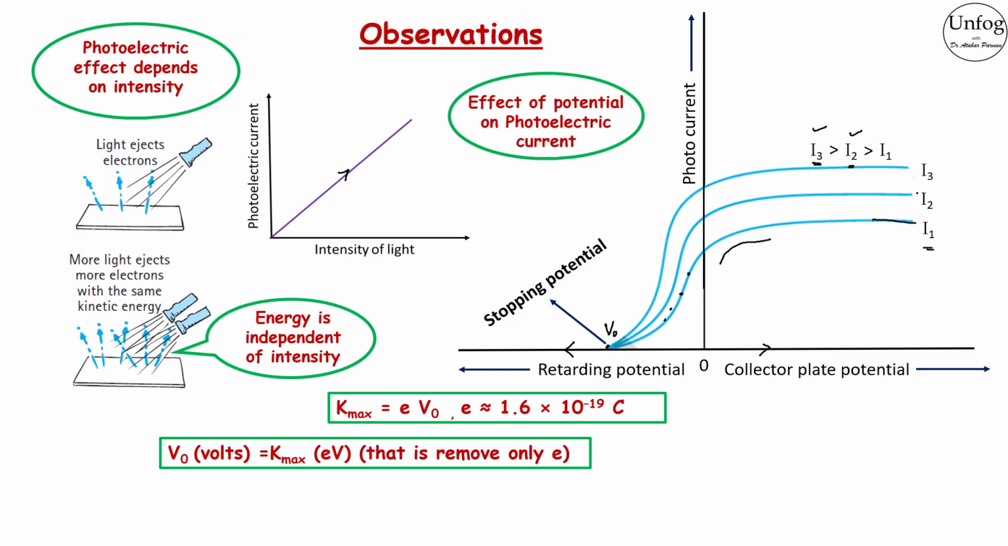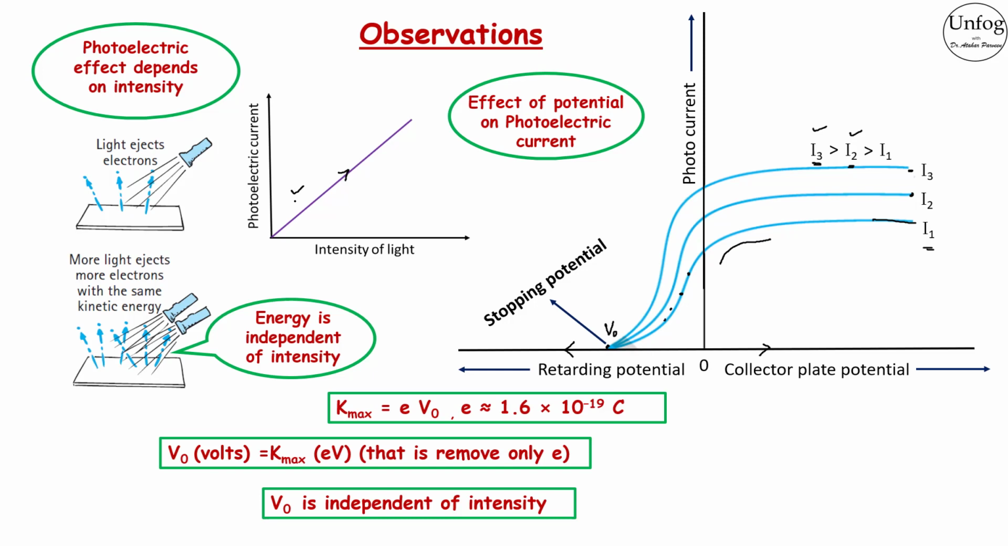You can find higher values of saturation current, which implies that the number of electrons emitted is directly proportional to the intensity of light. But the stopping potential remains the same, that is, it is independent of intensity. Or the maximum kinetic energy is independent of the intensity of incident radiation.